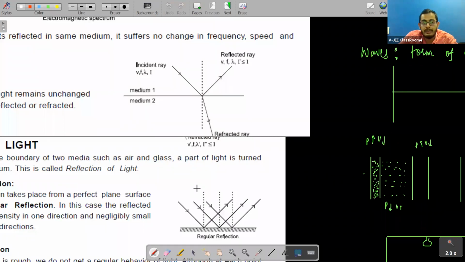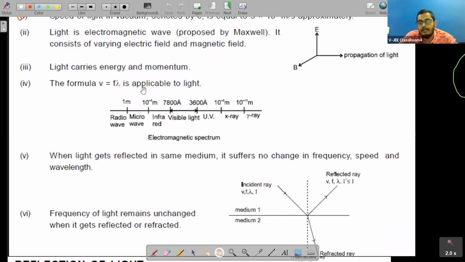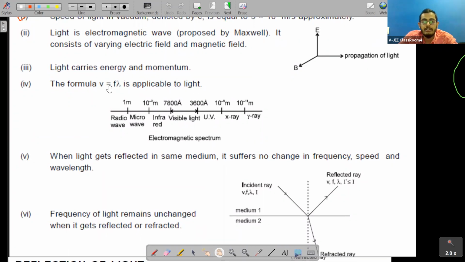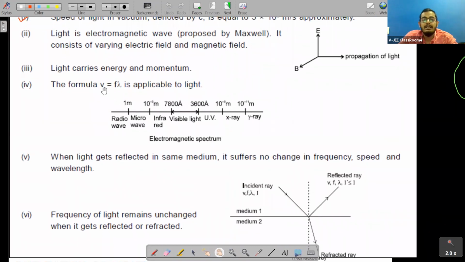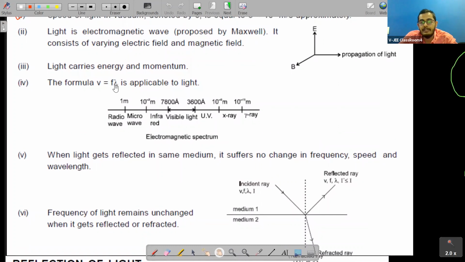Now let us move to another point. See, what is it saying? Light carries energy and momentum. And another point is that the formula V is equal to F lambda is applicable for light. V is equal to F lambda, we have already studied in modern physics, right? Where V is the velocity, F is the frequency, lambda is the wavelength, right? So this is applicable to light. Why? Because this is a wave, like V is equal to F lambda. Lambda is what, students? V is equal to F lambda is what?